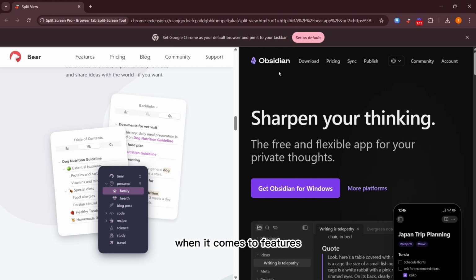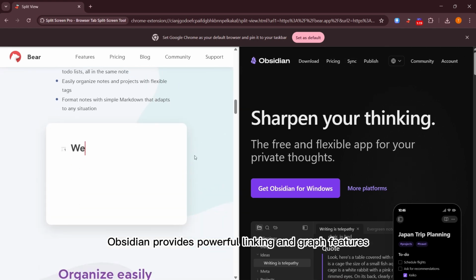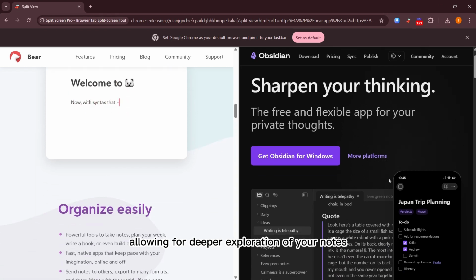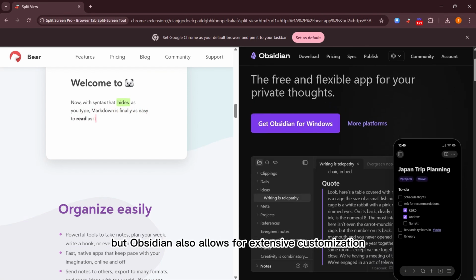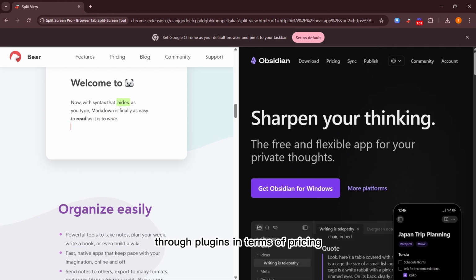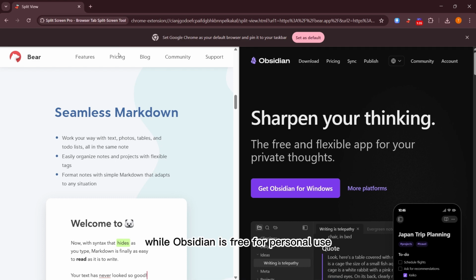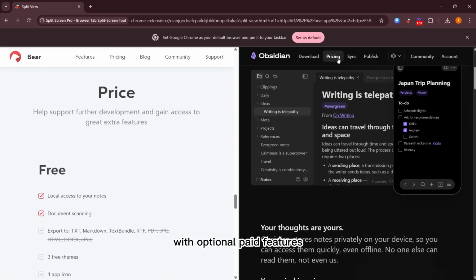When it comes to features, Bear offers a beautiful writing space with a focus on aesthetics. Obsidian provides powerful linking and graph features, allowing for deeper exploration of your notes. Both have mobile and desktop versions, but Obsidian also allows for extensive customization through plugins. In terms of pricing, Bear has a subscription model, while Obsidian is free for personal use with optional paid features.